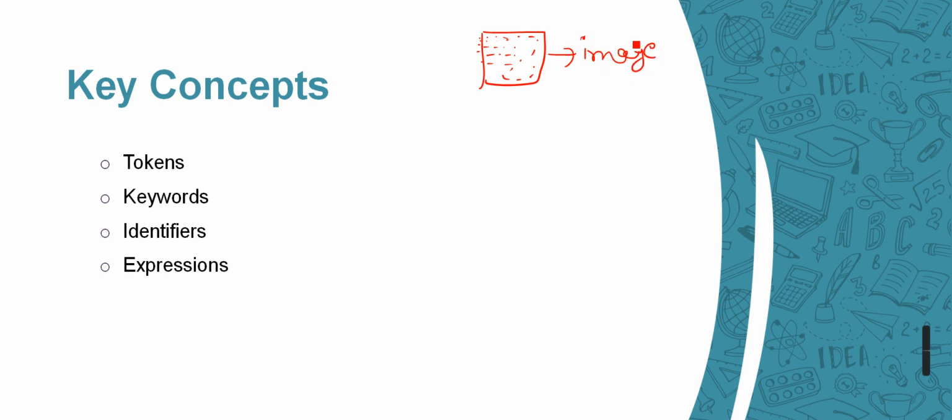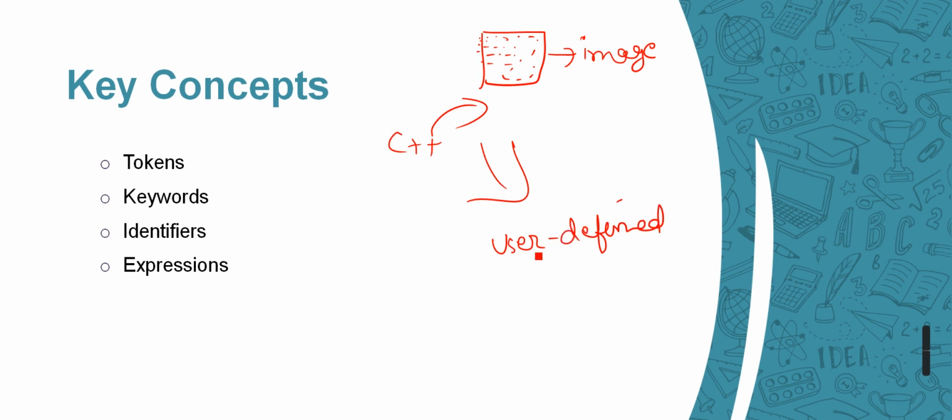So we do not have any data type available in C++ that we can use for now to store our image. That's where we declare our user defined data type. We are going to define our own data type.